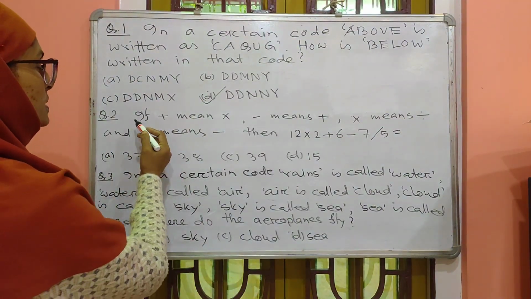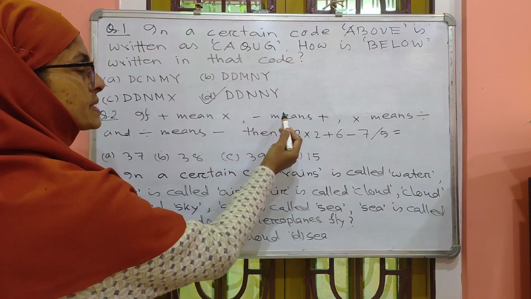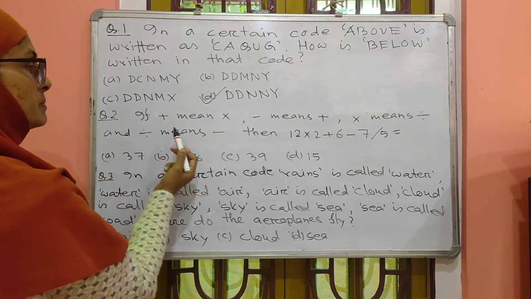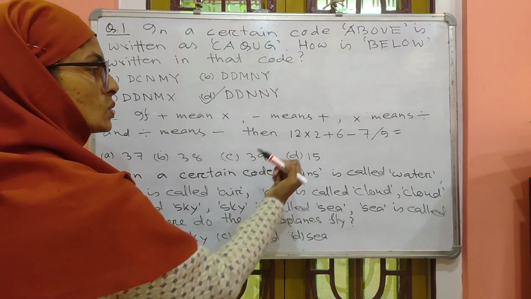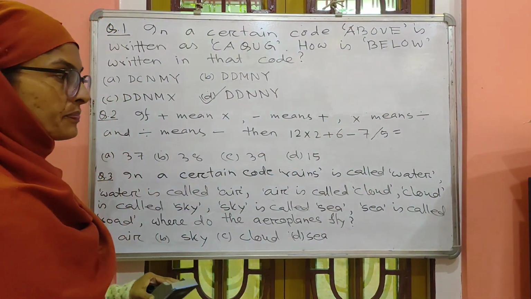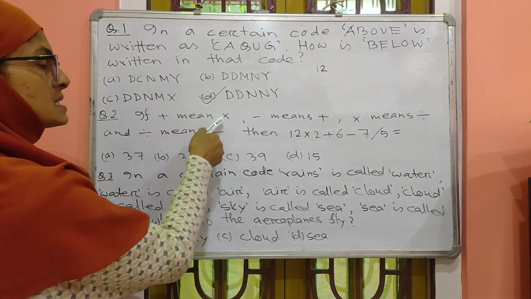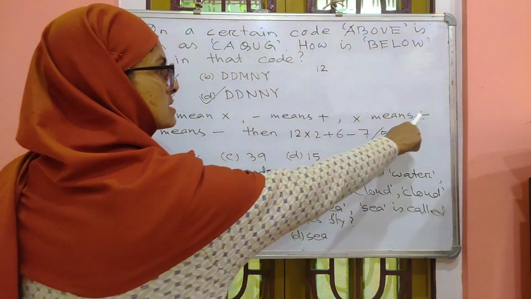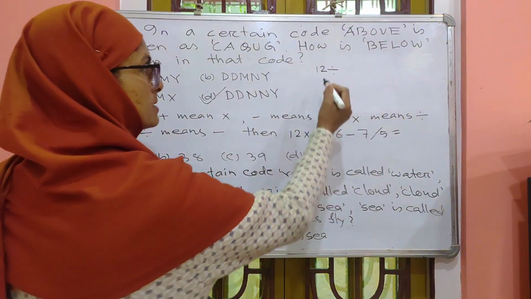Next question. If plus means into, minus means plus, into means divide, and divide means minus, then the value of 12 into 2 plus 6 minus 7 divide 5. Here 12, plus means into. Into means divide. That means in place of into, you have to write divide.